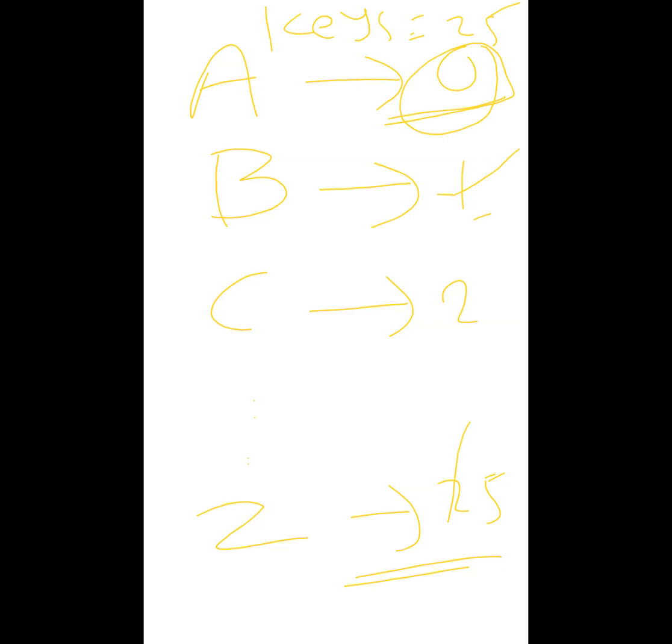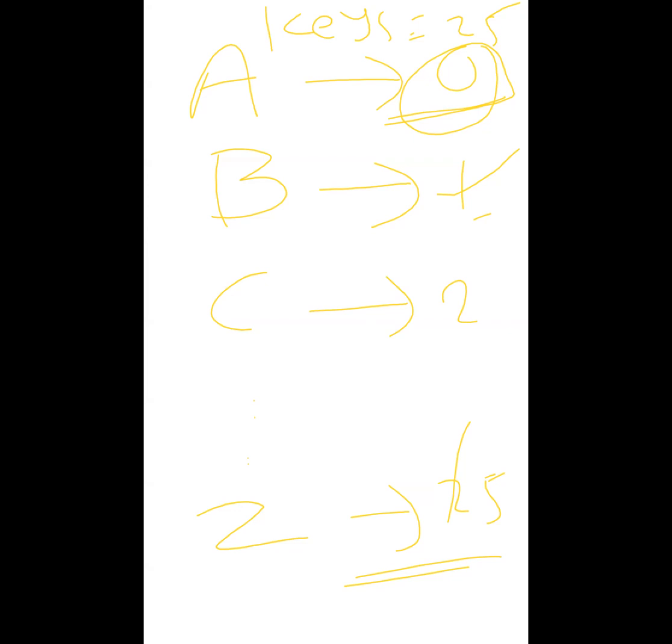Similarly, A to Z, this is the ciphertext, I can say. For A as plain text, D will be the ciphertext alphabet. Plain text alphabet is A, ciphertext alphabet will be D. Now see here, after Z it goes back to A. So for Z, the ciphertext will be C.